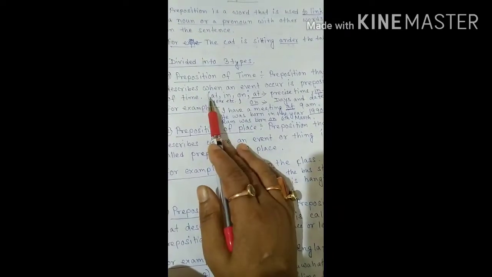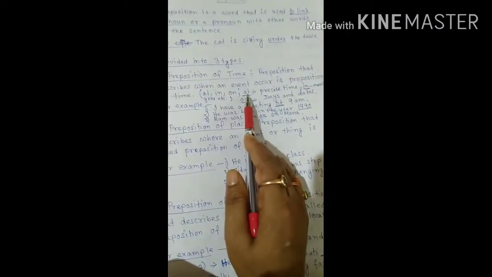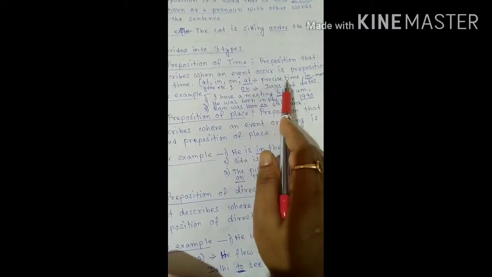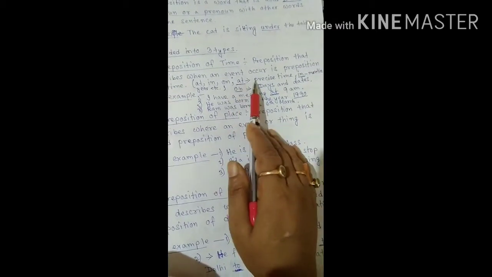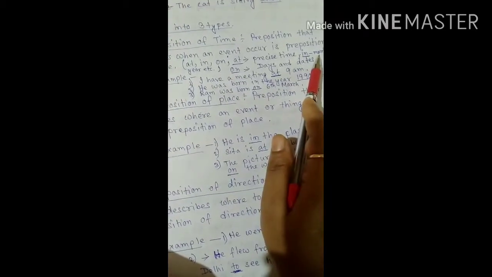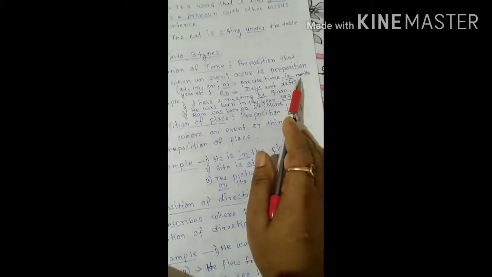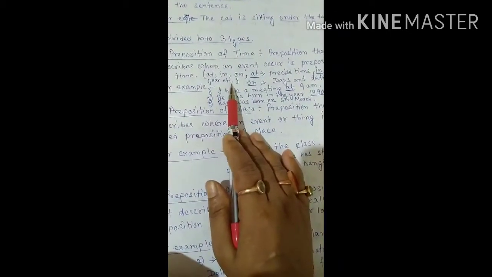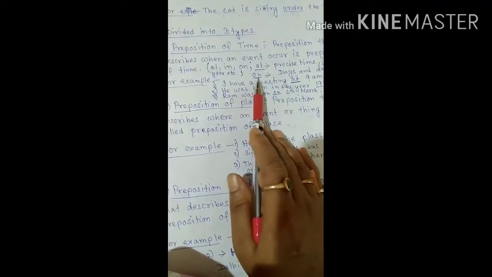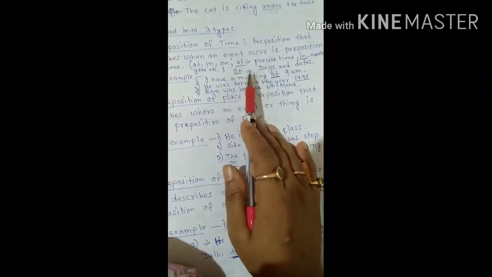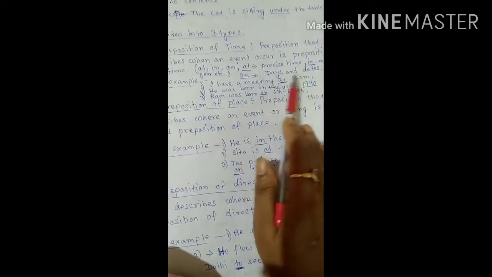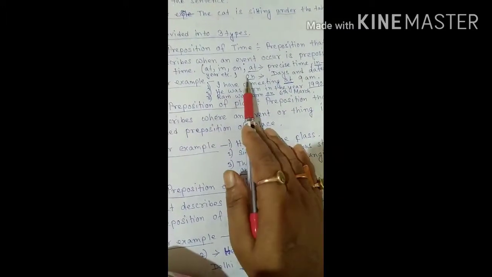Say at, in, on. When we use "at", we are using it for a precise time, that is, when a time is mentioned. Then the next one is "in". We use "in" when a month is given, a year is mentioned, or a decade is mentioned. And "on": we use "on" for days and dates, for those two things.